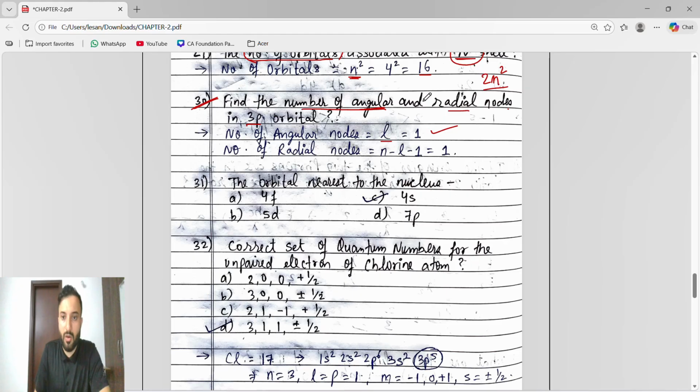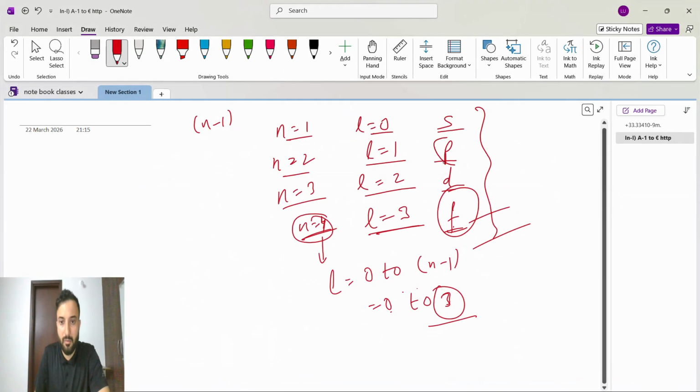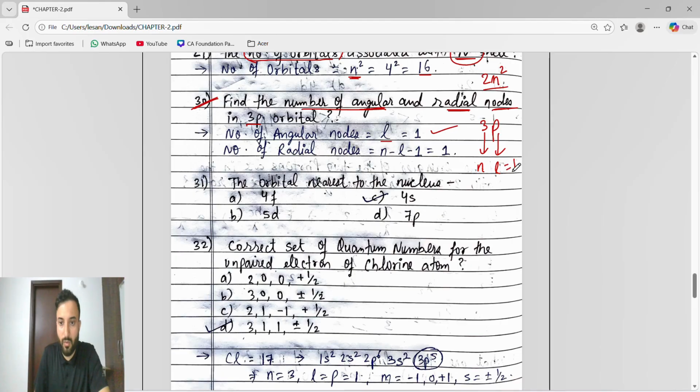So you have to find the number of angular nodes and the number of radial nodes in the 3p orbital. See, 3p orbital means what is n? n is 3, correct? And what is L? p orbital means L is 1. So n is 3, L is 1.